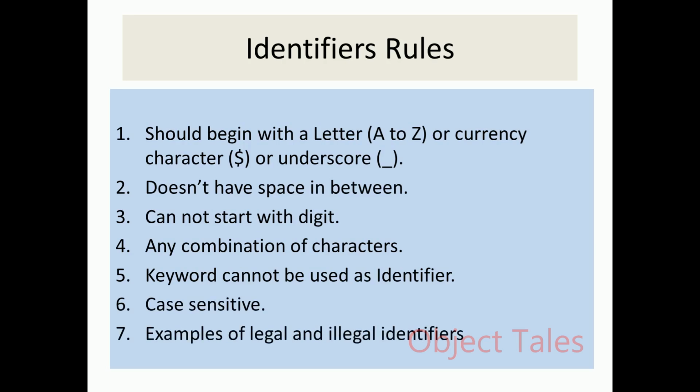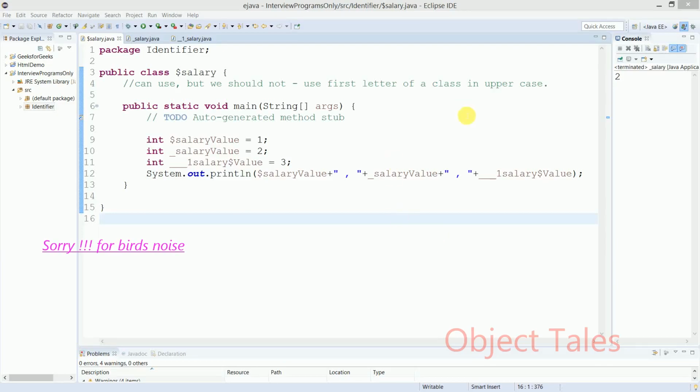Seventh, examples of legal and illegal identifiers. I will go through a few example programs to make it clearer what the set of rules for identifiers are. Okay. I have opened the Eclipse IDE. In that I have created a package, identifier. In that I have created a class called dollar salary. It was the first point in the identifier rules. If you remember, we should always start with a currency character, letter, or an underscore.